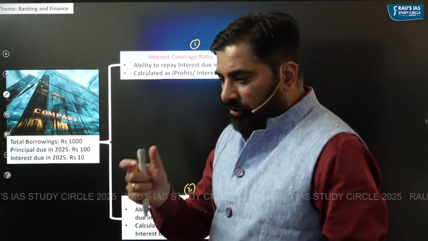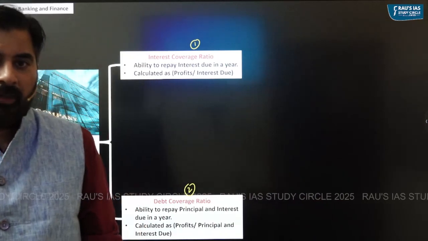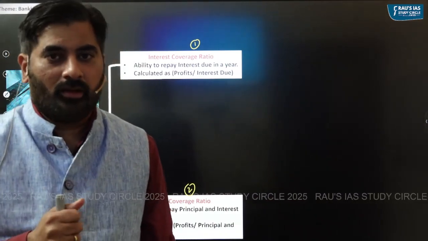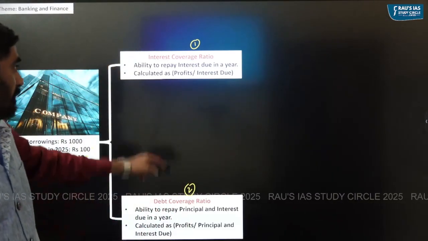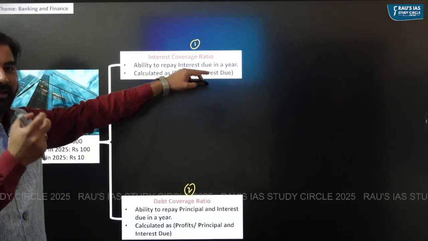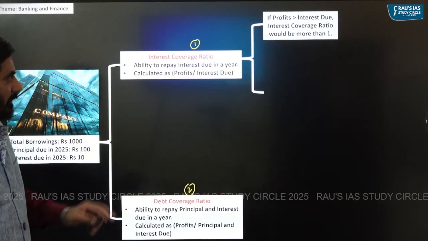Interest coverage ratio, as the name suggests, measures the ability of the company to repay the interest due in a particular year. Interest coverage ratio is calculated as profits divided by interest due. That is how much profit the company is earning in a particular year. So think of it.